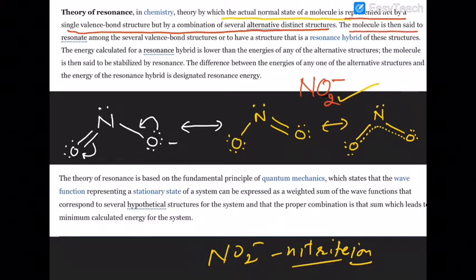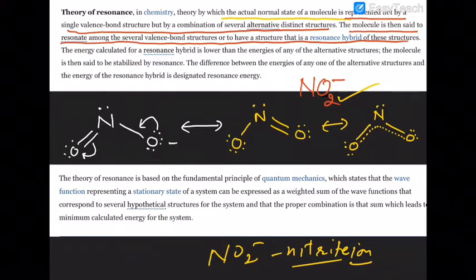The molecule is then said to resonate among these several structures and to have a structure that is a resonance hybrid of these structures. So it means the molecule is changing from one structure to the other structure, then to the third structure, then the fourth, like that. So it goes on.